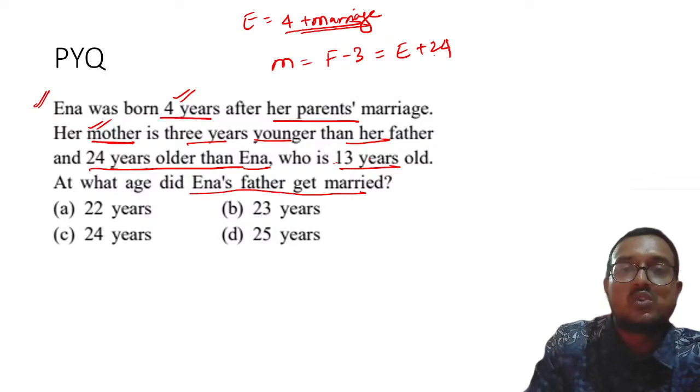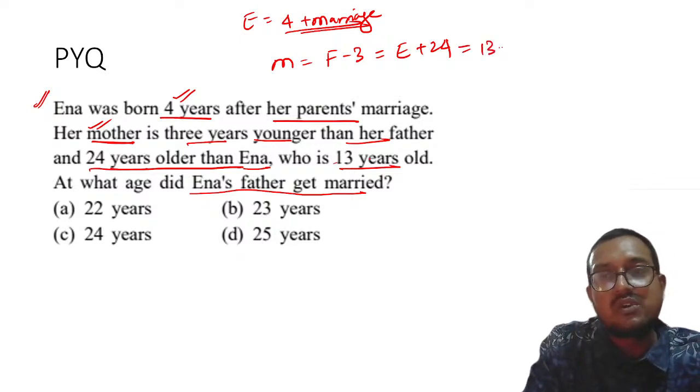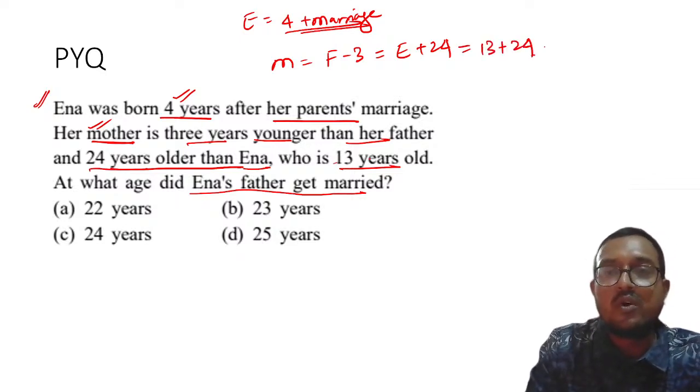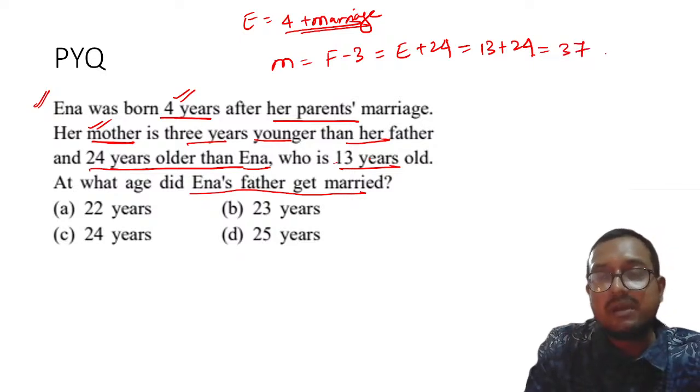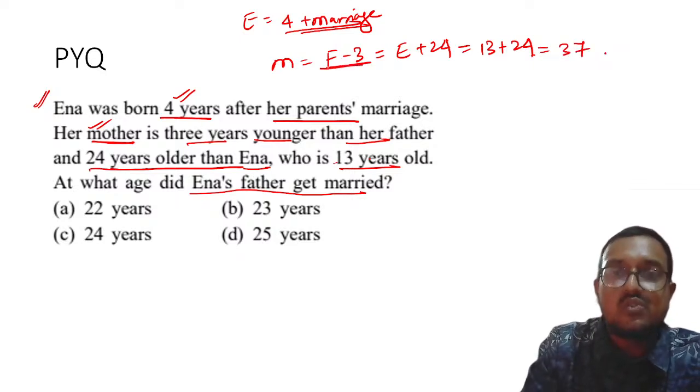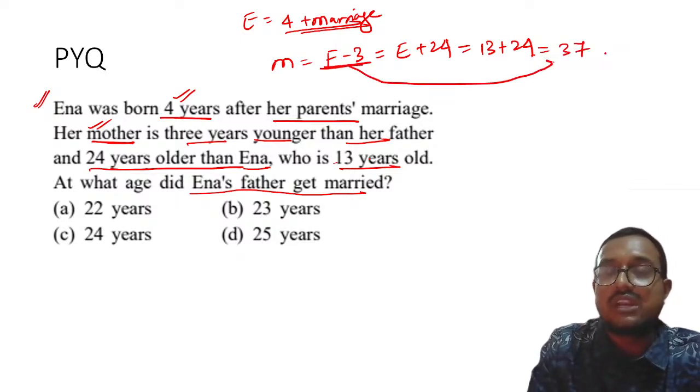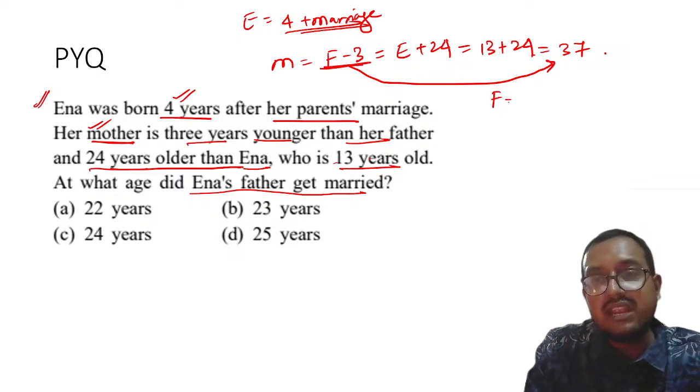And her mother is 24 years older than Anna, who is 13 years old. So Anna's age herself is 13 years old. 13 plus 24. I hope all of you are agreeing with this. This will become 37. So my dear students, you know that F minus 3 is equal to 37, right? So that will mean that father's age will be nothing but 40 at this point of time.